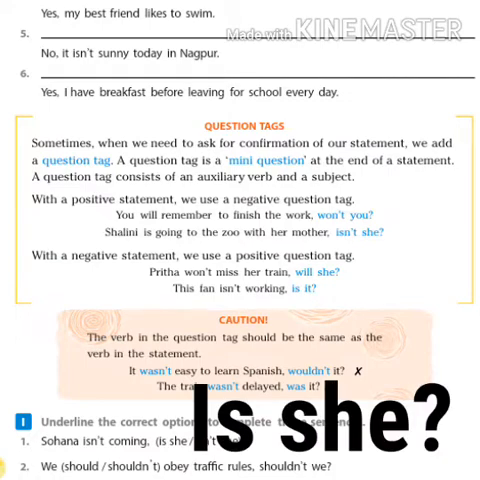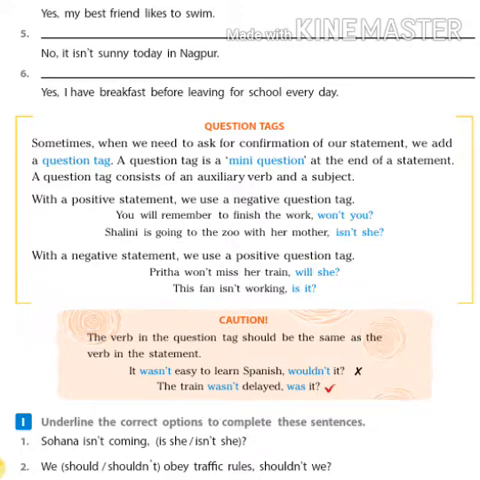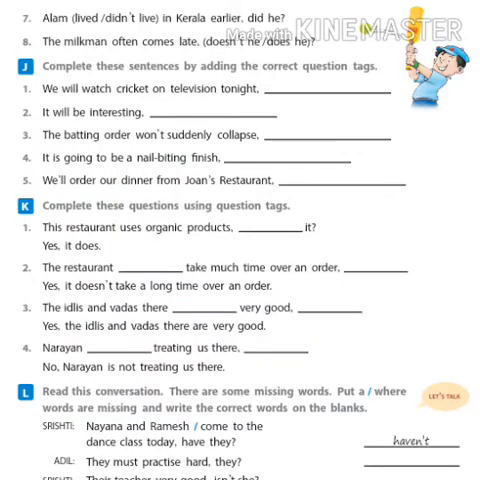Let's move to the second sentence. We should or shouldn't obey traffic rules. Shouldn't we? So shouldn't we is the negative question tag. So the statement should be a positive statement. How will you make a positive statement? We have to avoid negative words like no, not and all. So here we can select we should obey traffic rules, shouldn't we? Do the rest of the sentences by yourself.